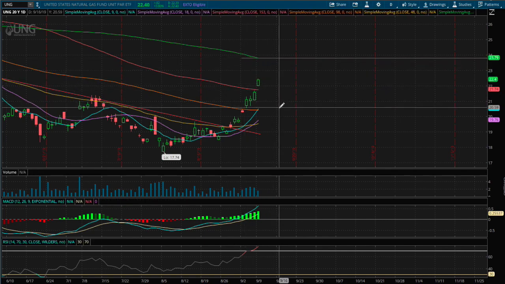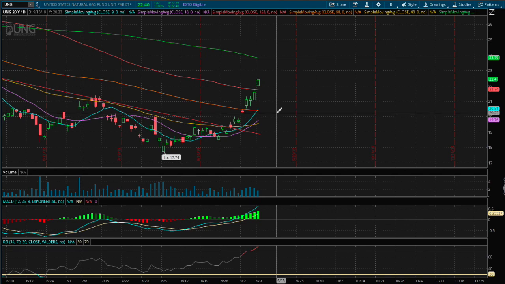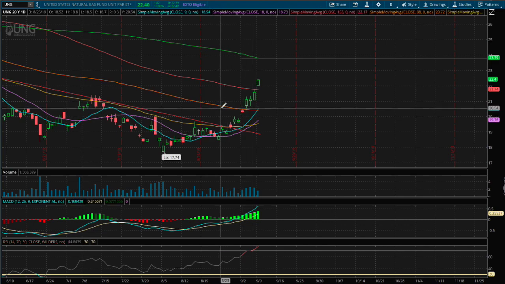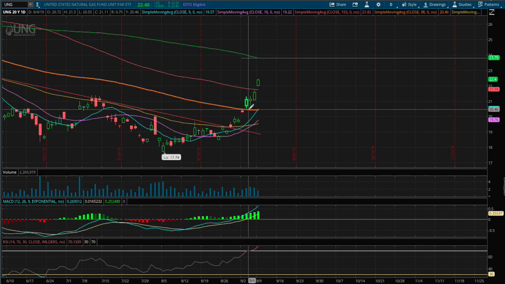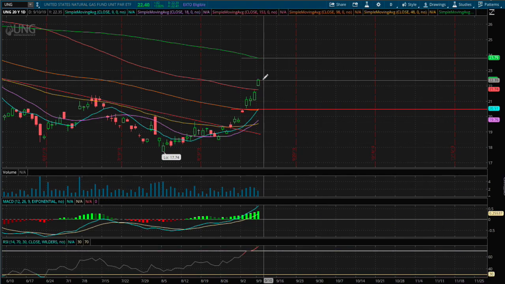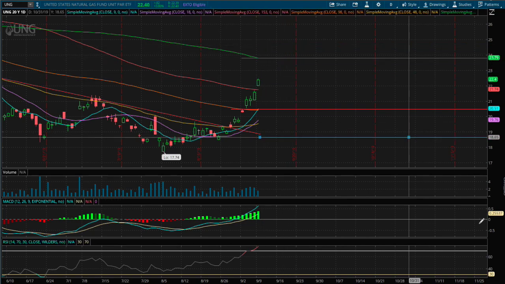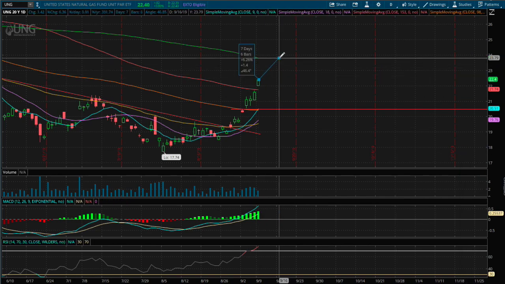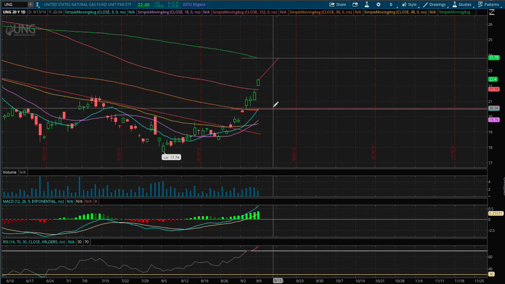And as for support, if we do lose steam, I do see possible support at the 9-day moving average, and that also coincides with the 100-day moving average, this orange line. So if we were to move on higher, let's see the percent movement. That price movement is roughly 6.3%. And if we do lose steam and move down lower, that price movement is roughly around 8.5% down lower.